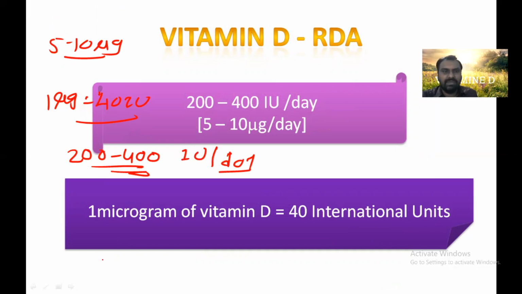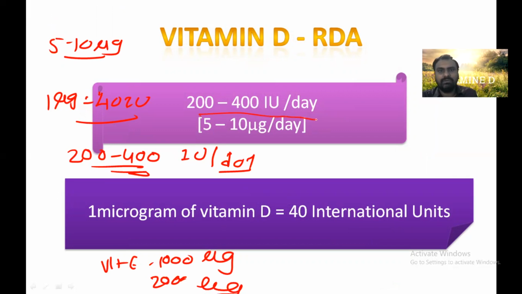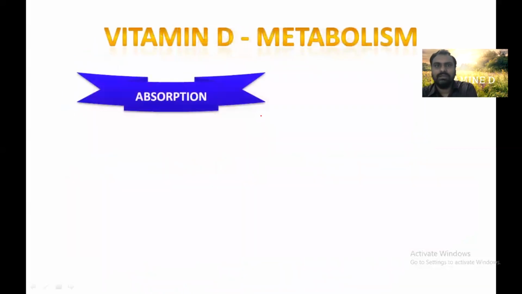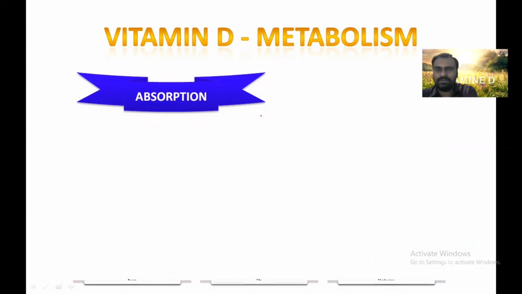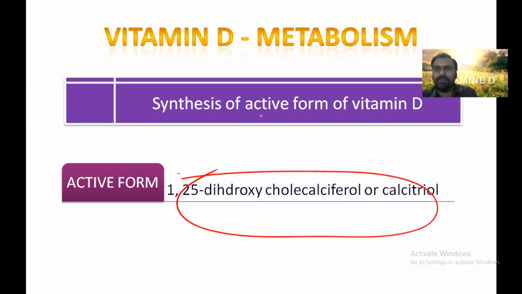While in the case of vitamin A, it was 1000 microgram and 2000 microgram. Here it is 5 to 10 microgram per day, or the unit is 200 to 400. So that is the recommended daily allowance. Now it is absorbed just like vitamin A in the intestine along with the bile salts.